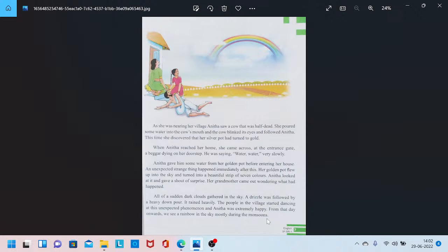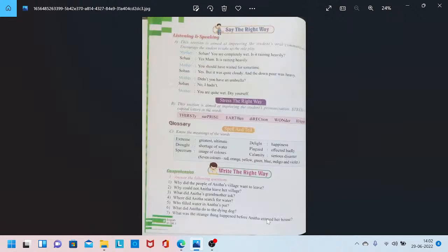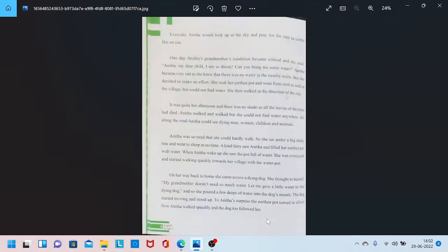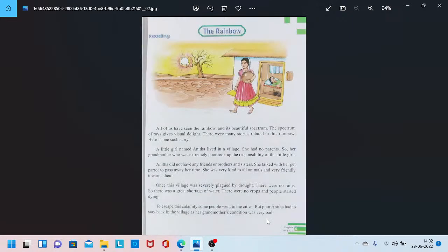Monsoon is a season, the rainy season, where we can observe rainbows very frequently in the sky. Okay, this is the story about the rainbow. Is it a very good story? How good Anita was, right?